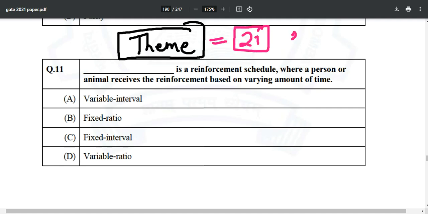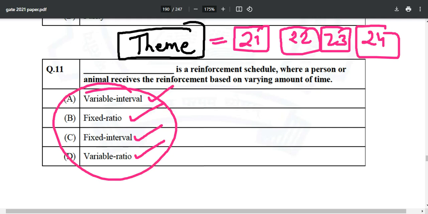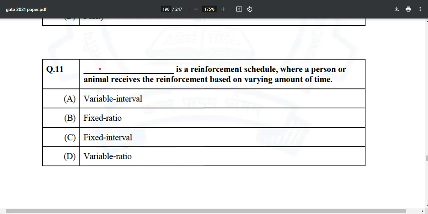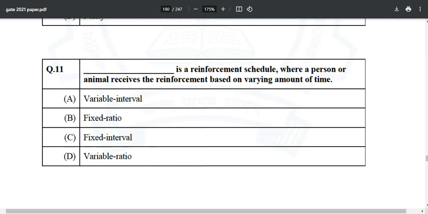In 21 it gets repeated, 22 it gets repeated, 23 and 24, each and every year this thing: variable interval, fixed ratio, fixed interval, variable ratio. They are asking it again and again, but they are just changing the pattern of asking. Right now it is a fill in the blank. Next time they might give you an MSQ where you have to select what is variable interval, fixed ratio, fixed interval, and variable ratio. The correct answer over here is option number A, variable interval.